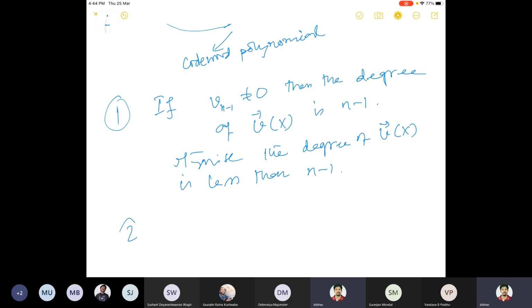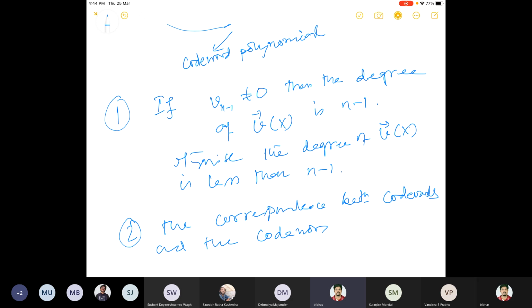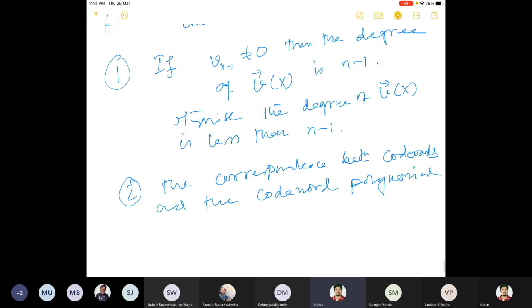Another thing to observe is that the correspondence between code words and the code word polynomial is 1 to 1.